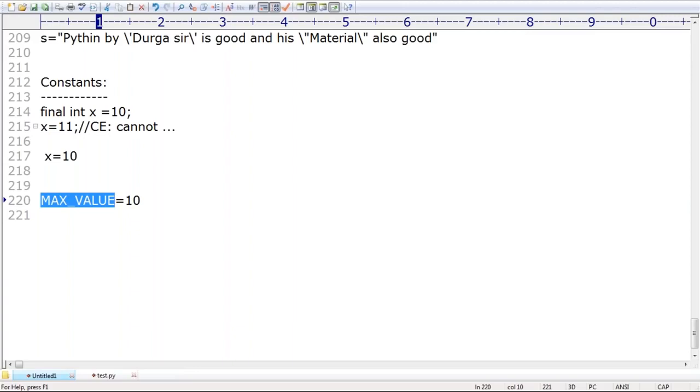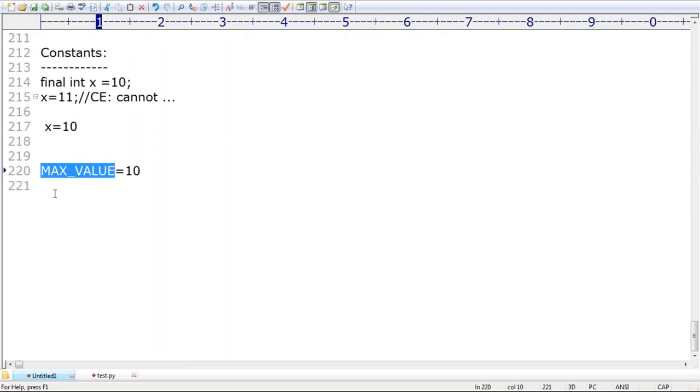Okay, so this is clear. Are you able to understand, right? That's all. These are the various things you should be clearly aware of. There are not even fundamental data types, and no constants kind of things, make sure. That's all. This is about the various data types and language fundamentals concept.